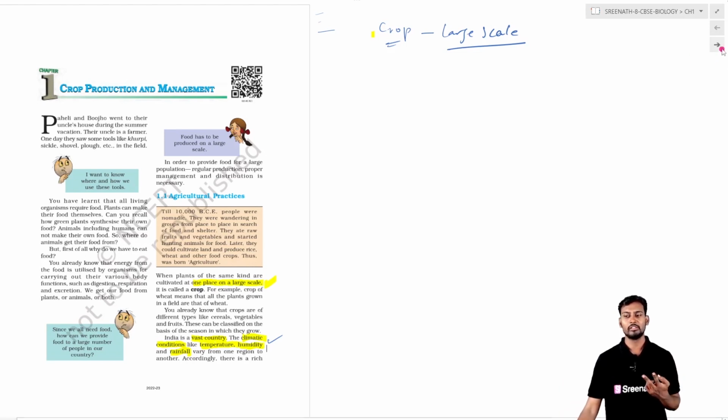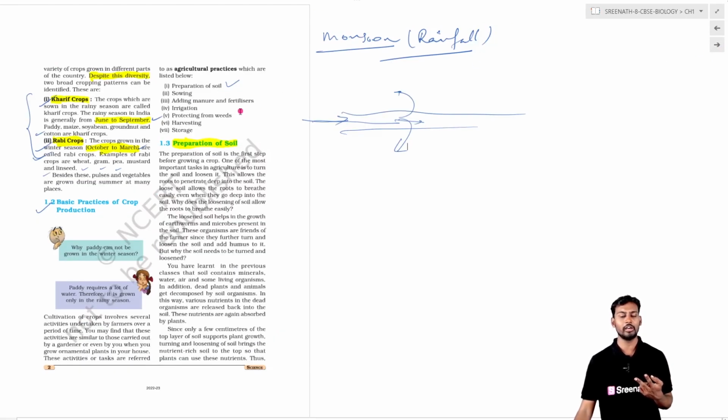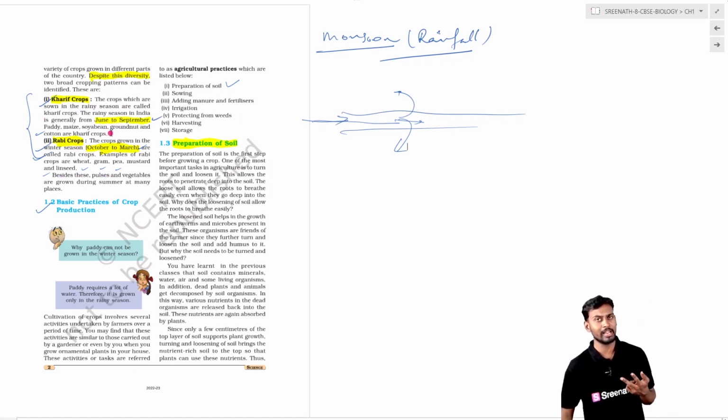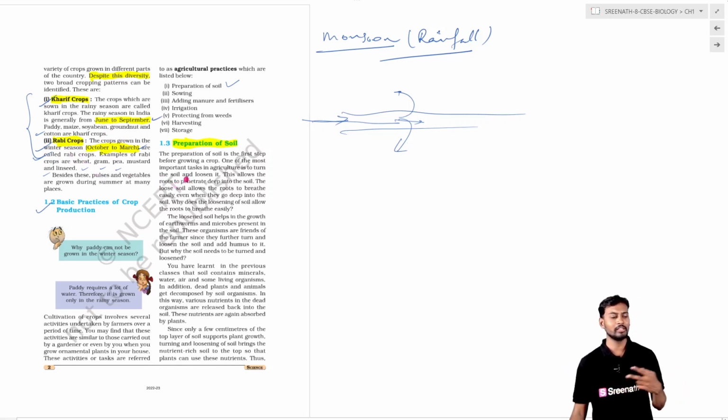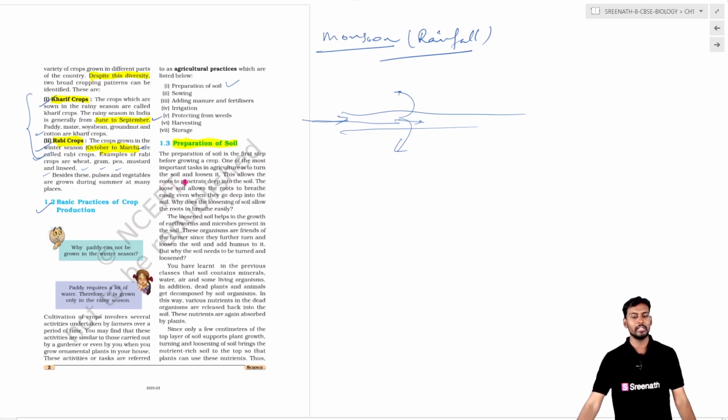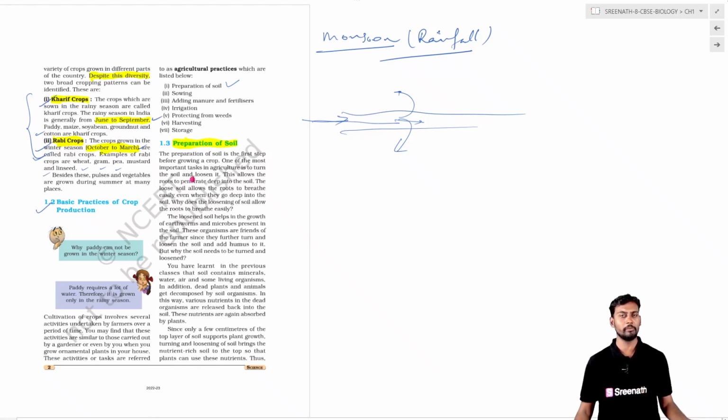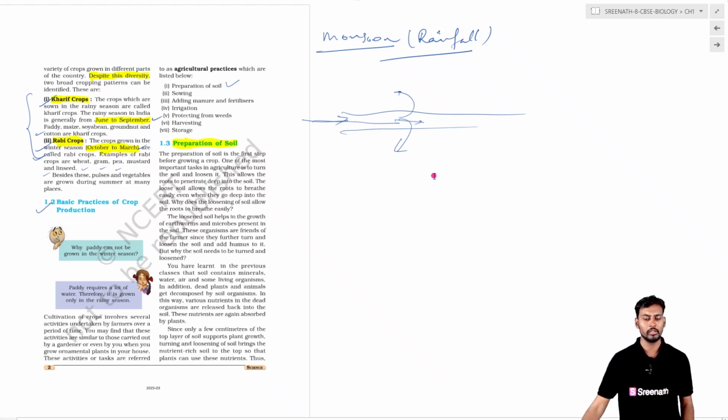Basically there are two seasons in our country, the Kharif season and the Rabi season. Kharif is the rainy season, where water-loving plants like groundnut, maize and paddy are planted. Rabi is the season between winter and summer, where crops like wheat, maize and grams, that is pulses, are grown, which do not need a huge amount of water.